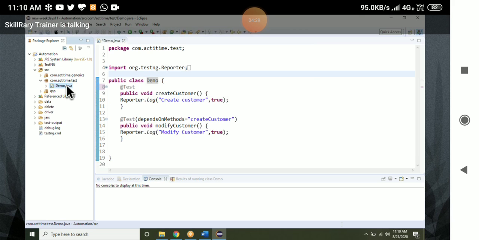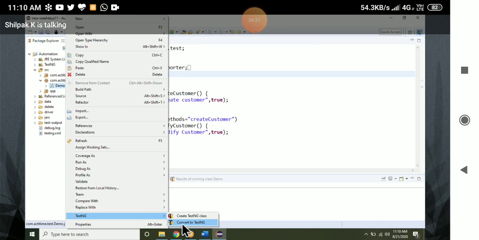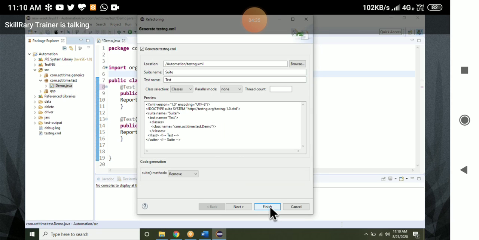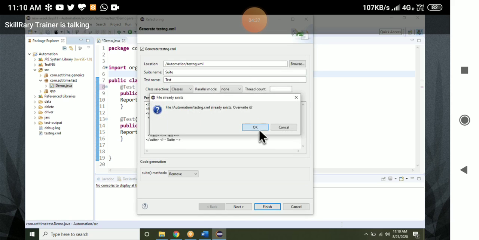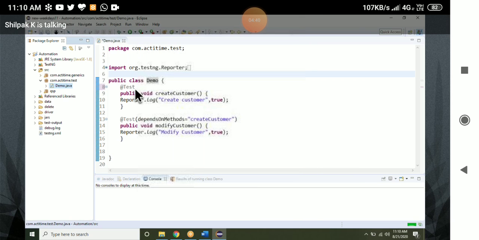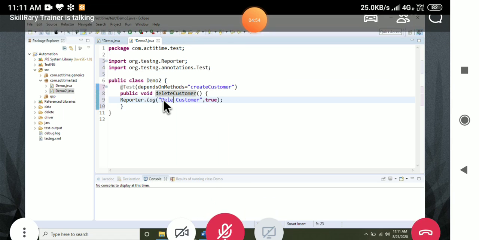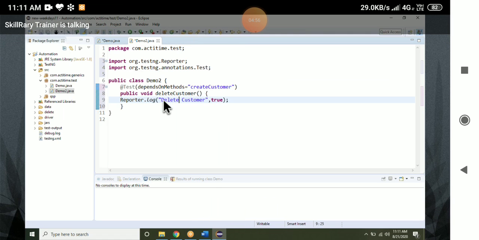Right click, go to TestNG, convert to TestNG, and the class comes automatically. You can convert a Java project, a package, or classes also. Assume that there are 10 classes. Let me create one more class to show you batch execution. Yesterday you have already done this, I'm just revising.